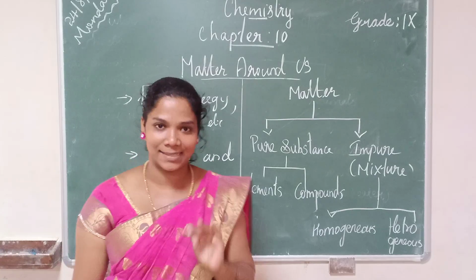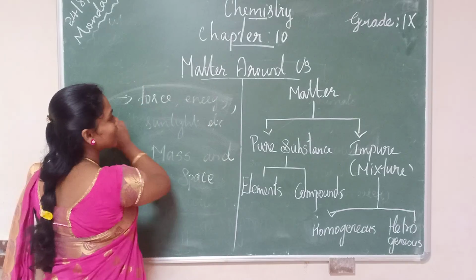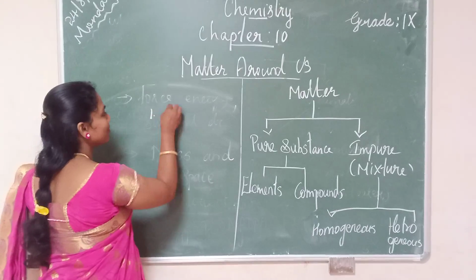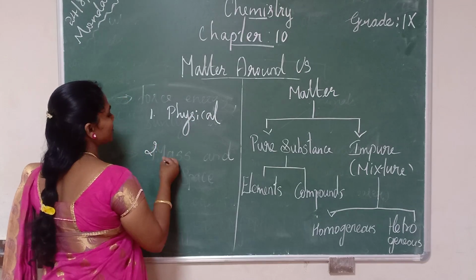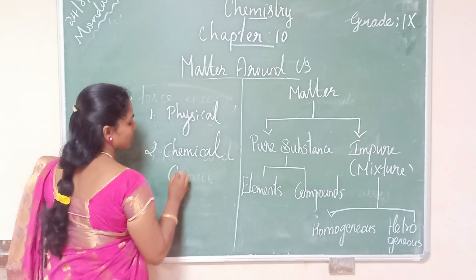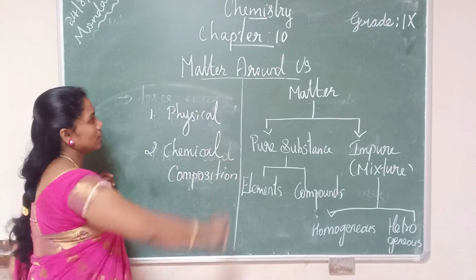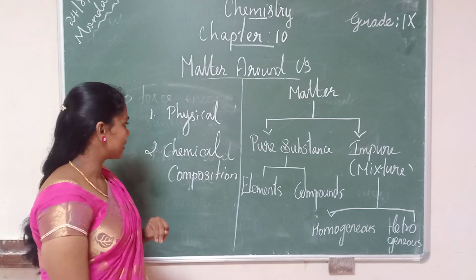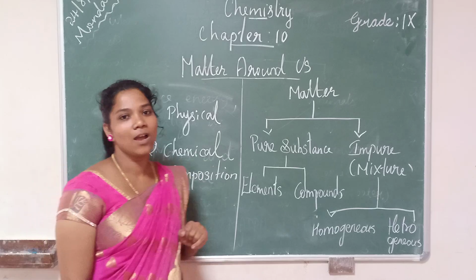Next we are going to see the classification of matter, how matter is classified. We can classify matter in two ways. One is based on physical properties or physical state. The other classification is based on chemical composition. Matter can be broadly classified into two, based on physical state and based on chemical composition.